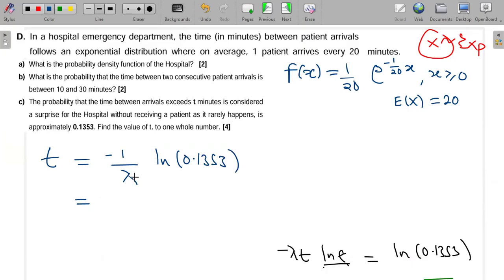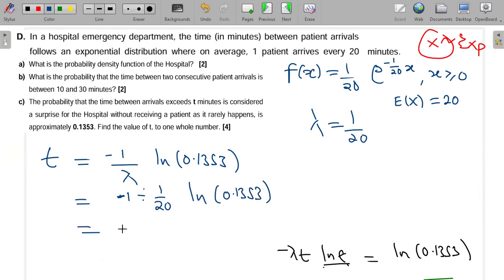What is the lambda? Remember, lambda is equal to 1 over the mean, which is 20. So it will be minus 1 on top, divided by 1 over 20, then multiplied by ln 0.1353. So this will be minus 20 multiplied by ln 0.1353.